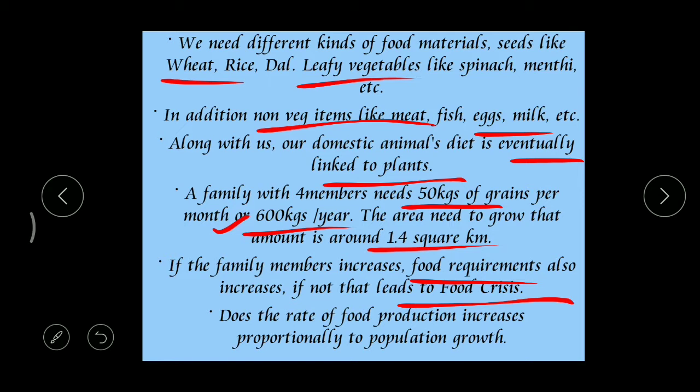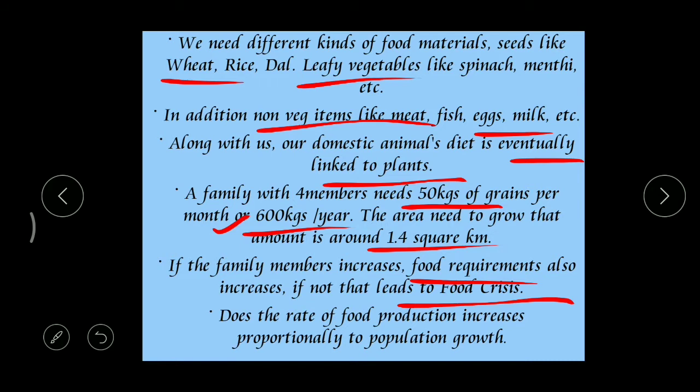Got it? Whenever we observe the population of our country, every year the population is increasing very, very rapidly. But can you say that along with this population, the food production is also increasing? Here the population is increasing, but the amount of food produced from agricultural lands is decreasing.